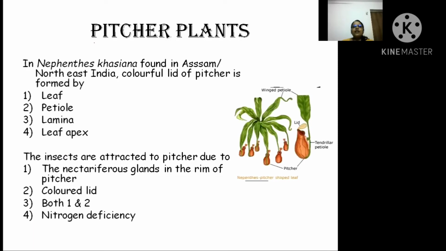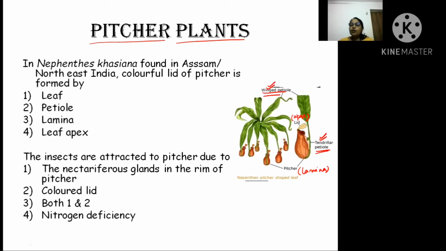Next example of an insectivorous plant is the pitcher plant, which is very common. You have studied it also. If you see in this picture, this is a lamina. Pitcher is nothing but a modified lamina. And this lid is nothing but the leaf apex, which you know very well. Here it is modifying into a lid. The petiole is becoming a tendril and is also winged.